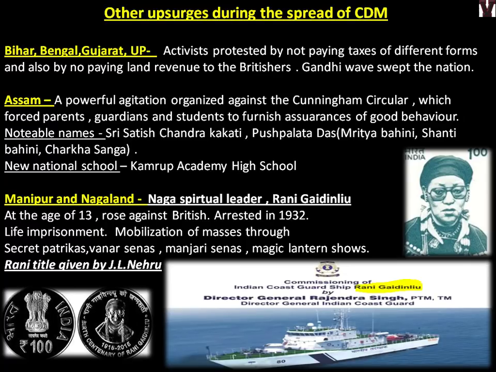If you are following your current affairs, you should have already seen it. The 100 years happened in 2016, her birth anniversary, and so a 100 rupee coin was released in her memorial, and also an Indian Coast Guard ship was named after her. So this becomes very important because in 2016 she is in the news. Okay, so you should know the title given by Jawaharlal Nehru. She was an activist from the young age. She was on the streets against British. The 100 rupee coin, the Indian Coast Guard ship. So all these things should be in your mind.